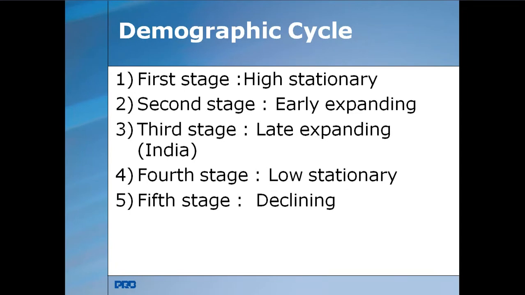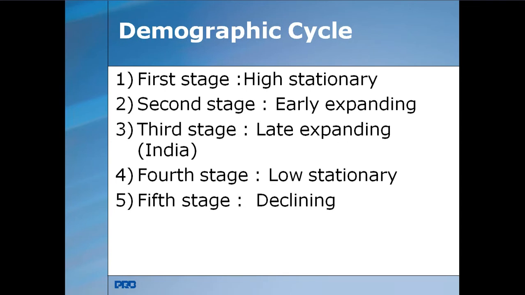So these are the five stages: high stationary, early expanding, late expanding, low stationary, and declining. Early expanding means the death rate is declining, but the birth rate is unchanged.